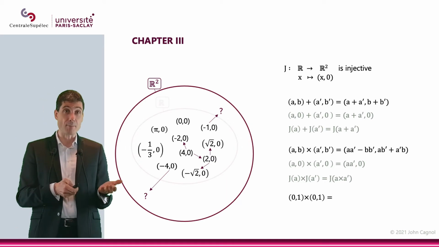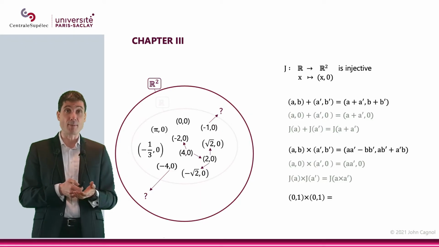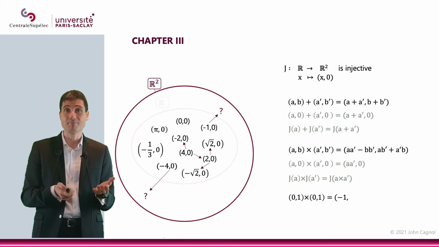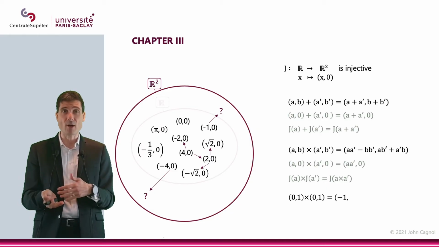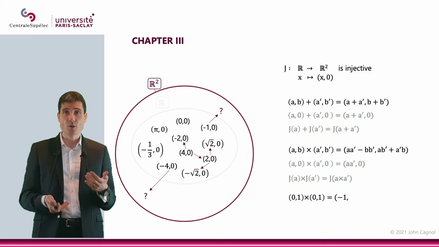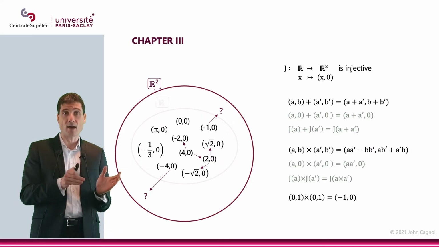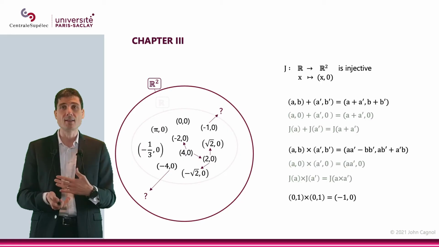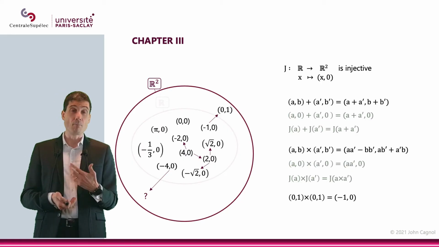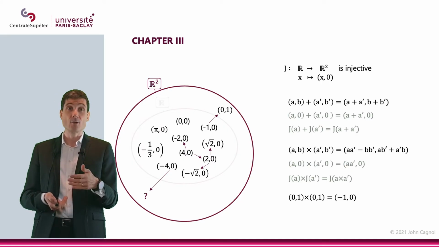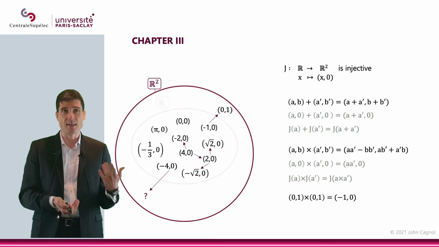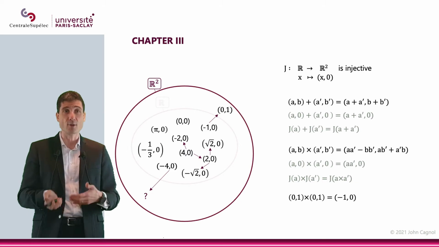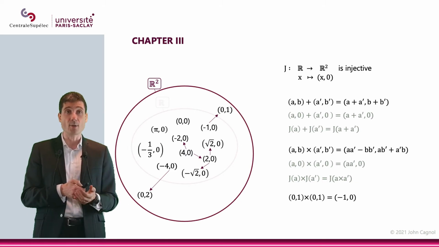So, well, then that means the first component is a prime minus bb prime, that's going to be minus 1. And the second component is going to be ab prime plus a prime b, that's 0. So what we're saying is that (0,1) times (0,1) is (-1,0). All of a sudden we have a number that when it's squared gives me (-1,0). And same thing, of course, for (-4,0). (0,2) is going to be squared into (-4,0).